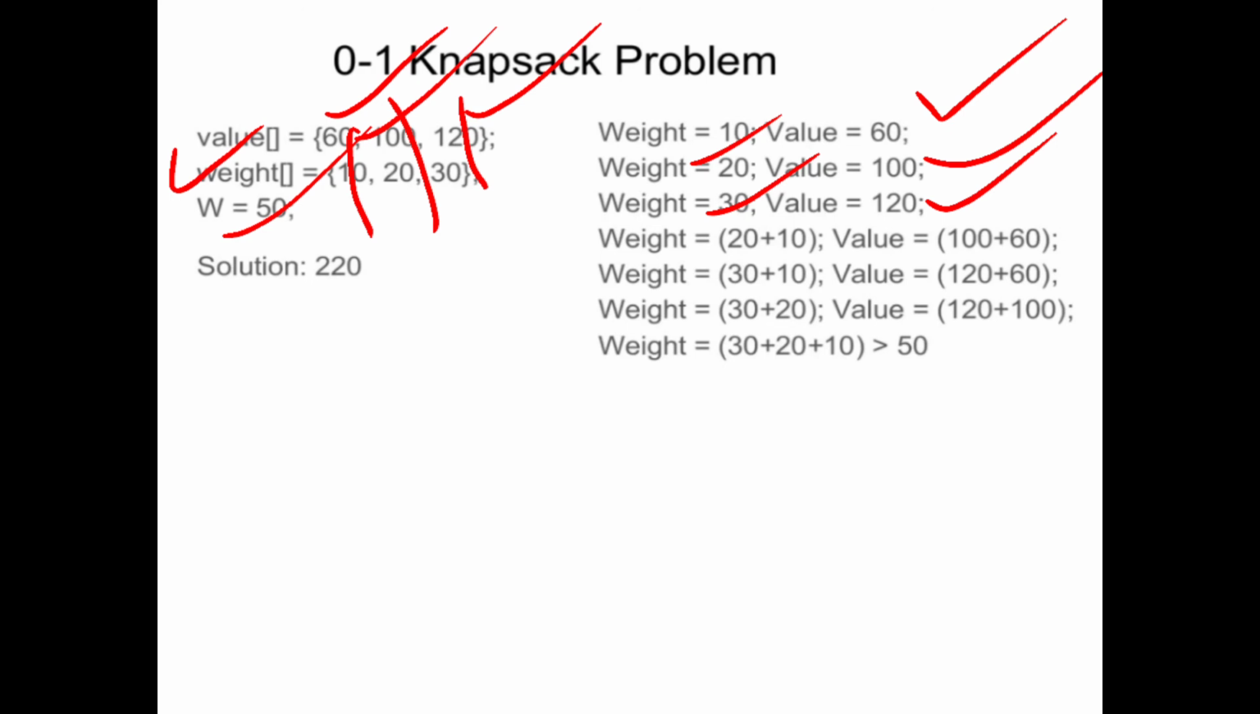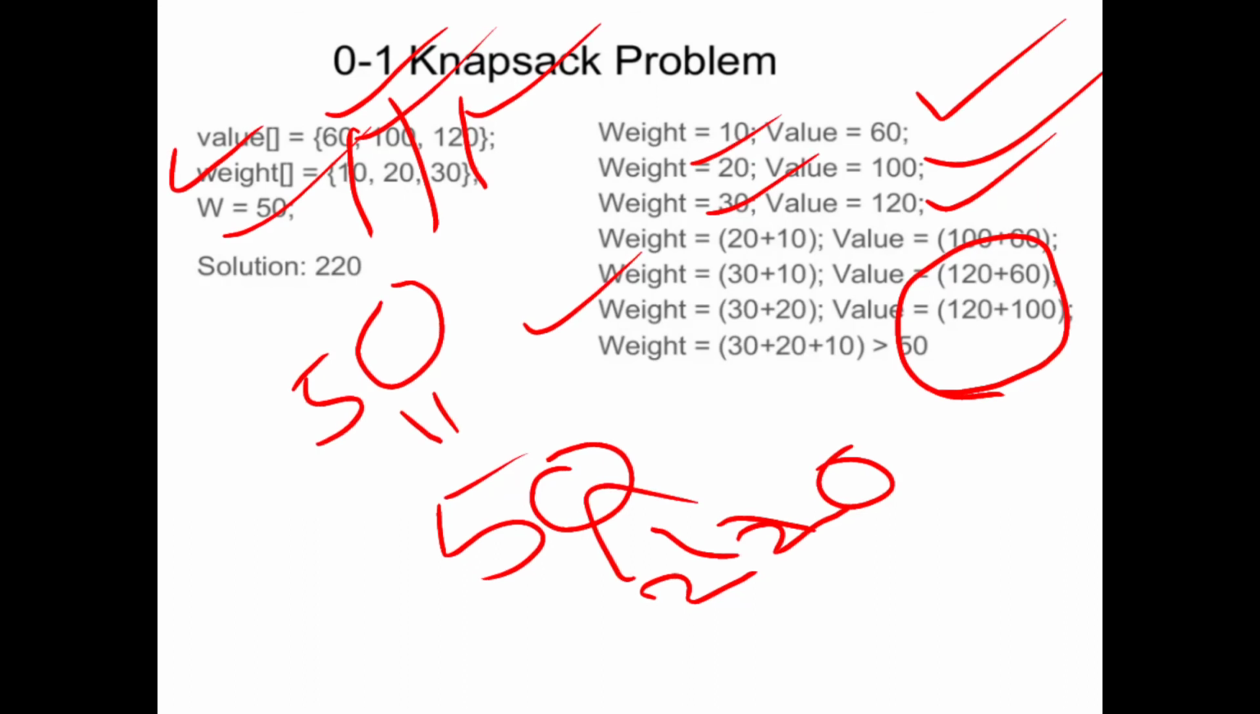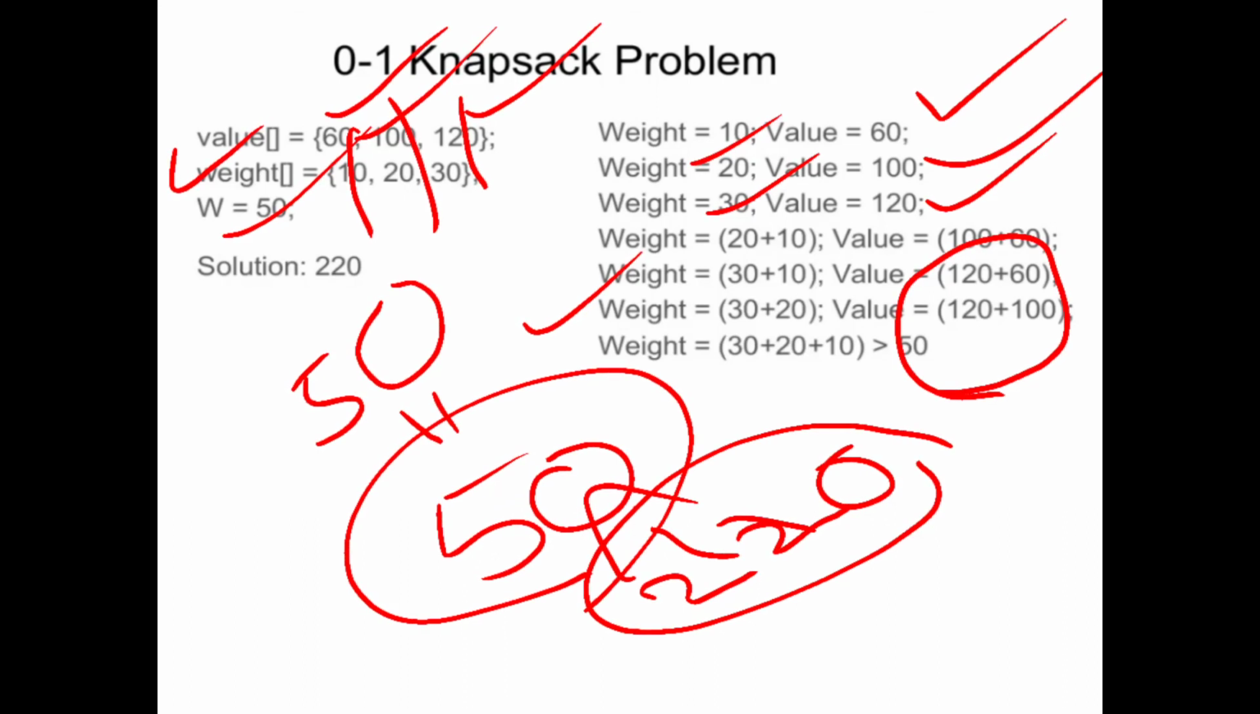So for the last one we have weight 30 plus 20, that means 50 weight. Our knapsack bag weight is also 50, so it is equal to 50. Then how much value? That means 120 plus 100, so 220 value. So this is our profit. So the weight capacity is equal, and we can hold 220 value in that bag. So this is the optimal solution of the knapsack problem.